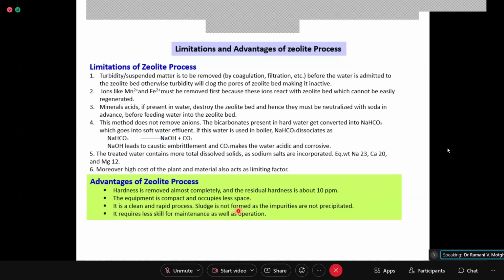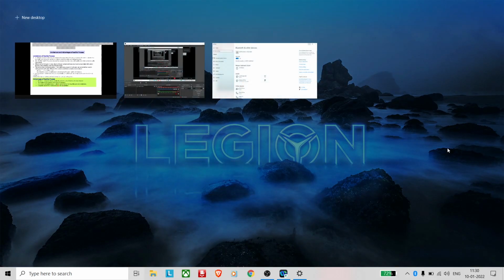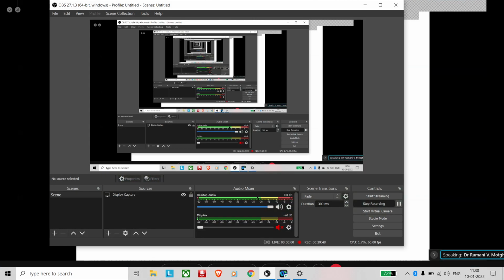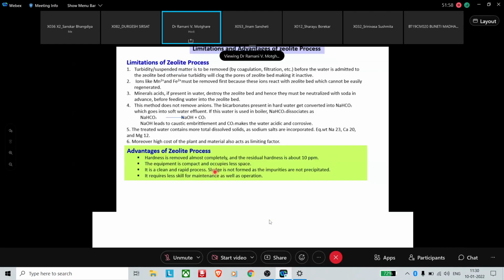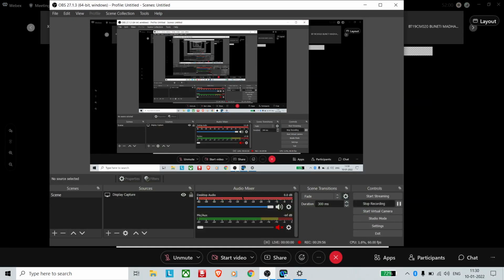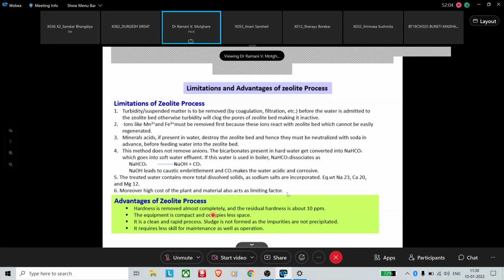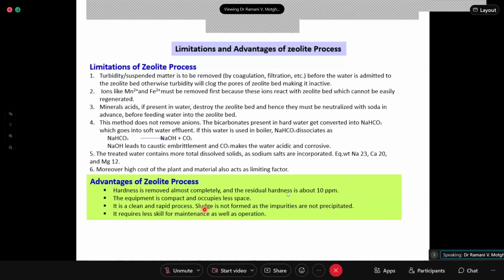Sludge is not formed as the impurities are not precipitated. In the lime soda process, calcium carbonate and magnesium hydroxide sludge precipitate was forming, so there was the disposal of that sludge. Now here your sludge is not forming, but it remains in dissolved condition, and that is hardly 20 liters for regeneration, only the quantities used.